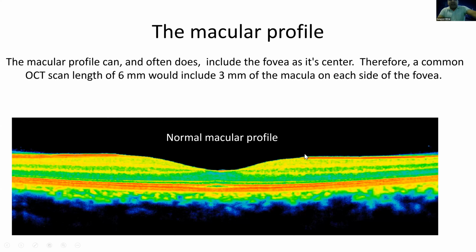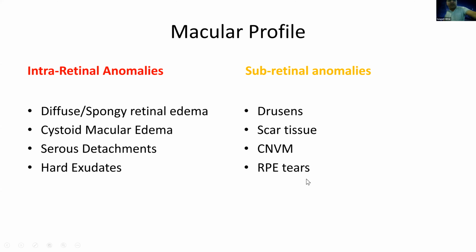Any abnormalities in this area you have to identify, and these various anomalies that can be present will be diffuse retinal edema, a cystoid macular edema. Anomalies may be scar tissue, CNVM or RPE tears. Although there are many more entities, I'm sticking just to the basics, and so I've listed only these.